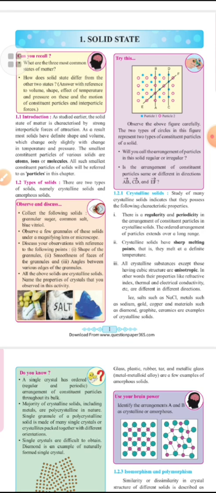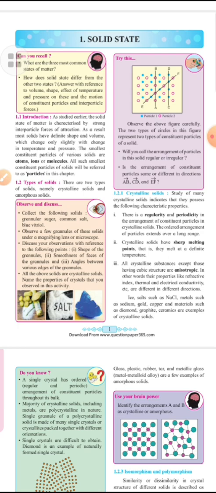We know that there are three states of matter: solid, liquid and gaseous. Now you are going to study the solid state. There are two types of solid states, namely crystalline solids and amorphous solids. Now we are going to start with crystalline solids.